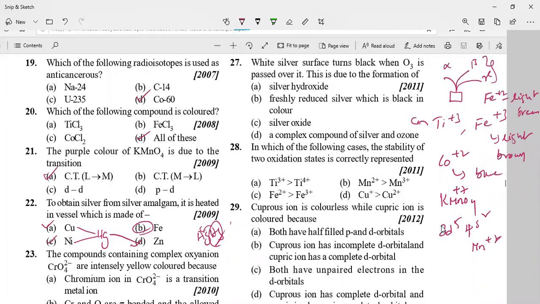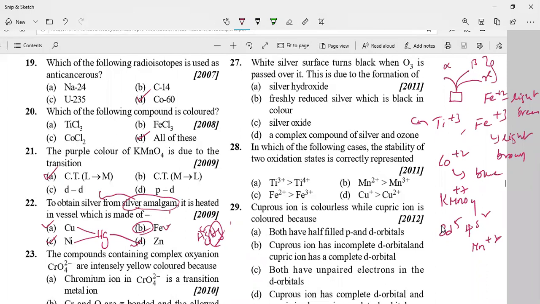So that's why if you take a vessel made up of iron and heat the silver amalgam, the silver can leave mercury, and the silver amalgam can be converted into silver.